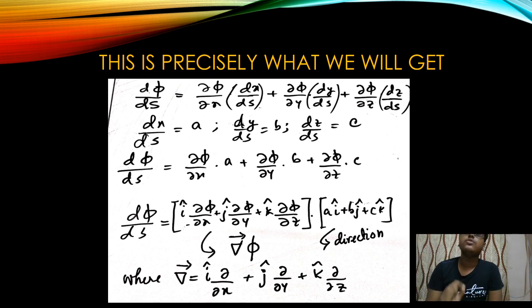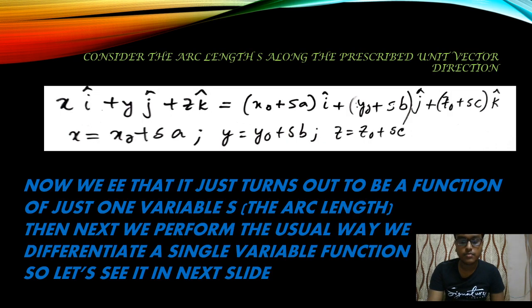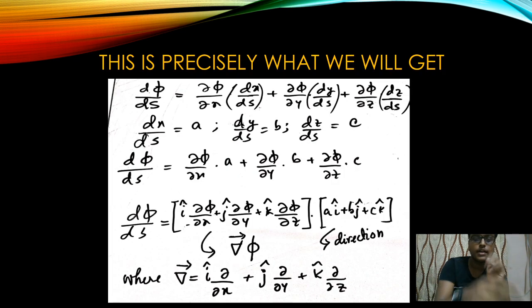dx ds equal to a, dy ds equal to b, dz ds equal to c. Now how have we got it? Let's go to the previous slides. Okay, this slide. x equal to x naught plus s n. Now dx ds, if we do, x naught is a constant, a is a constant, so precisely this we should get. ds ds becomes 1, dx naught ds becomes 0, so we are left with a. Similarly with y and z, we get b and c respectively.